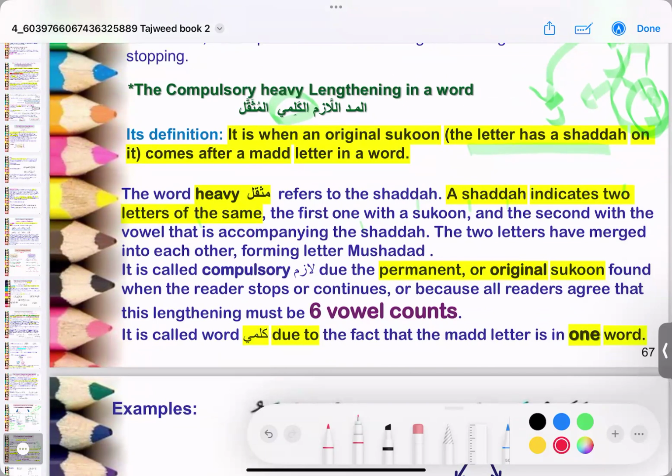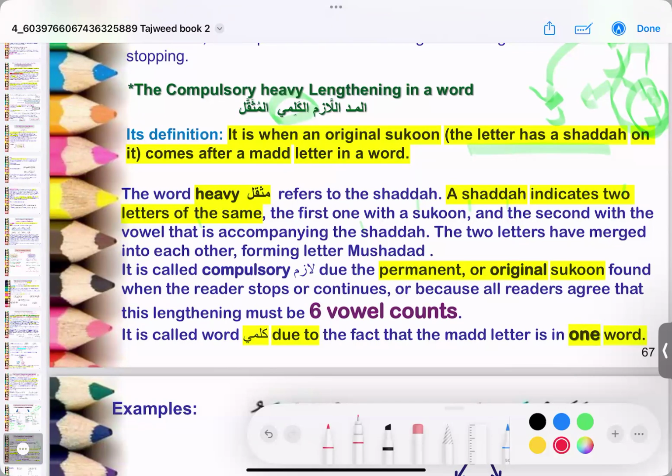So mad lazim kalmi has to do with the whole word, and it happens in the word. And what happens in the word? The mad letter in the word is followed by a shadda. And all the qira'as agree that this mad has to be stretched to 6 counts.